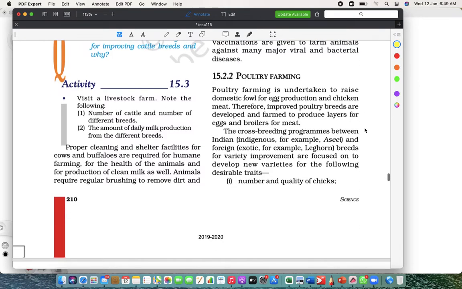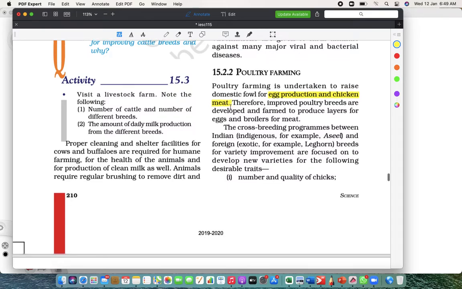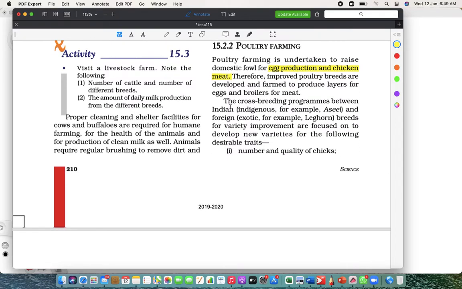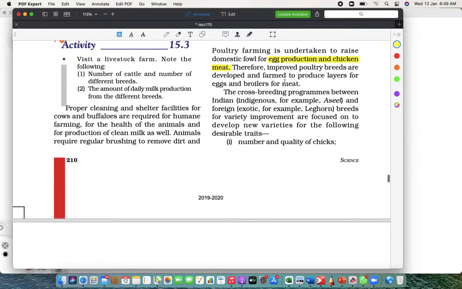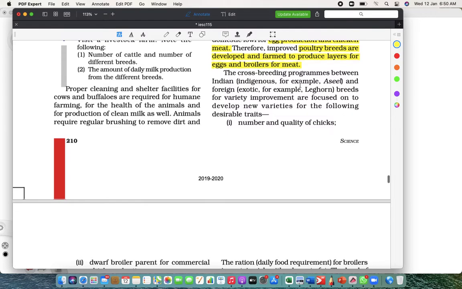Now poultry farming is done for two things. One is for egg production and the second one is for chicken meat. Okay, now there are two types of this. One is poultry breeds that are developed and farmed only for eggs, and the other is broilers. The broiler chicken is reared only for meat. They are not used for eggs, right?